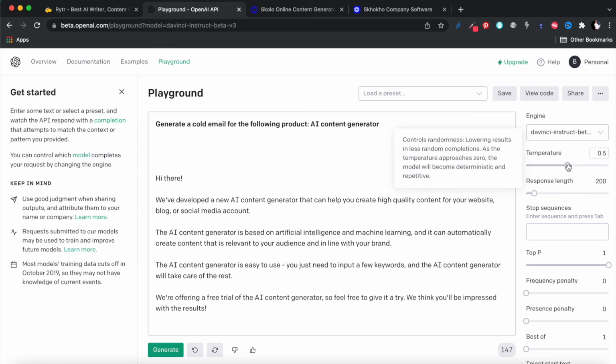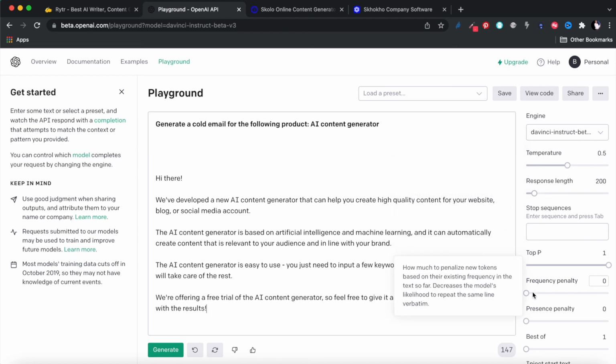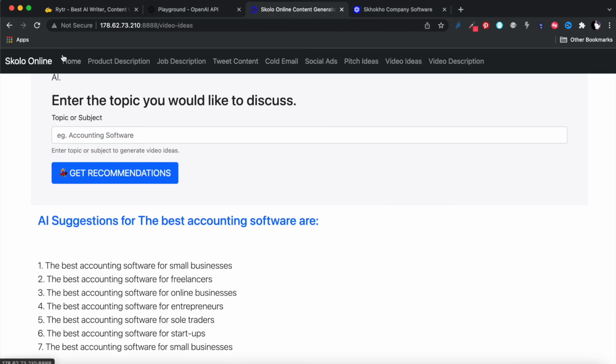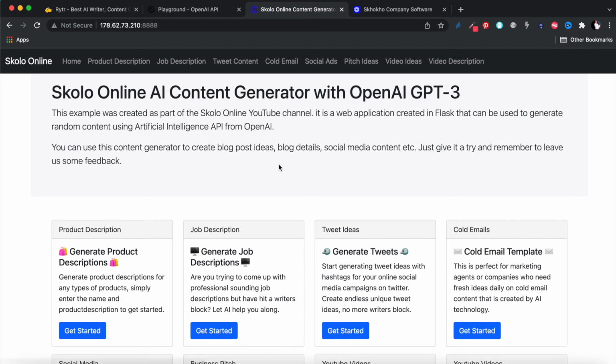But then again, it depends, and you can see the description of what these variables are, like temperature. If you just hover over it, it says lowering results in less random completions. As the temperature approaches 0, the model will become deterministic and repetitive. So you can read here to understand what these variables mean, and you can play around with them to get the results you want. But I think I've done enough, and this is sufficient.